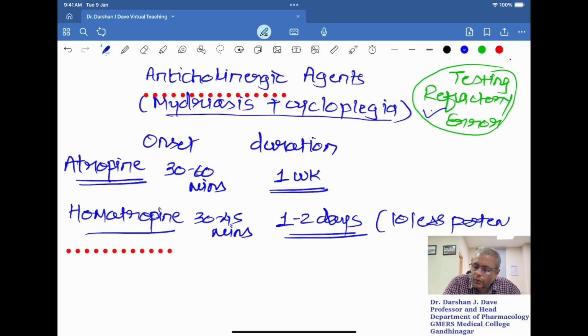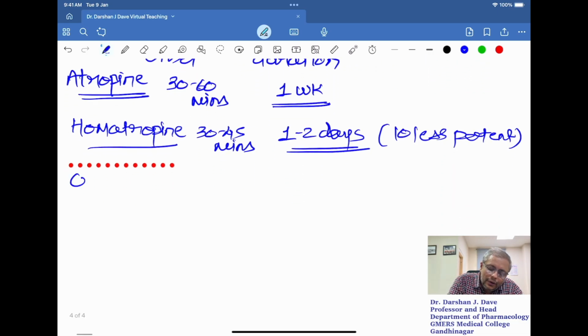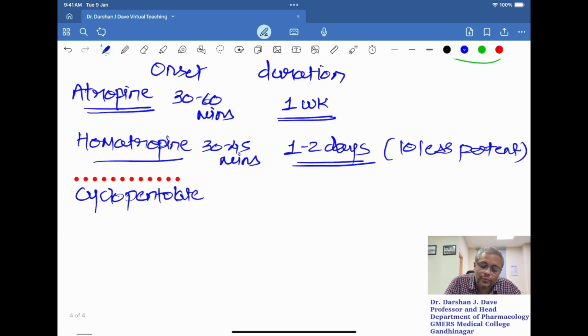Now, which other agents do we have? That is cyclopentolate. The onset of cyclopentolate is again nearly the same, 30 to 45 minutes, and its action lasts for about 1 day.